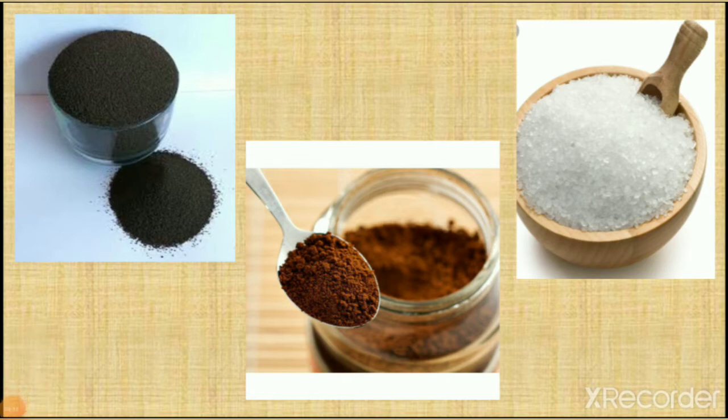Fruits, vegetables, cereals, pulses, coffee, tea and sugar, and many other things we get from plant like oil, spices and nuts, dry fruits, all we get from plant. So in this lesson we learn about different types of food we get from plant.